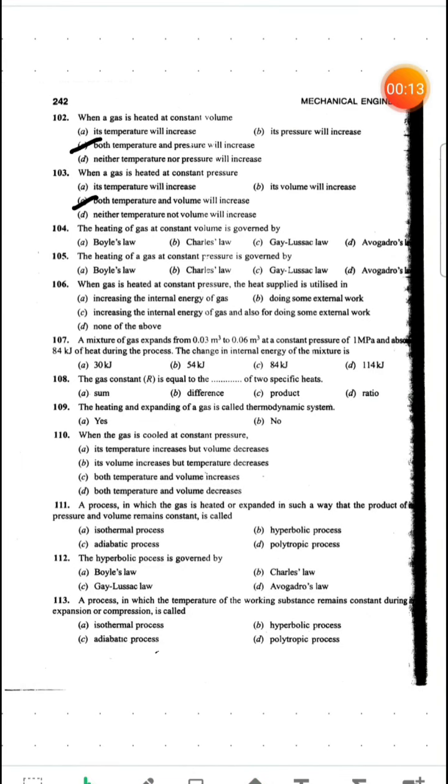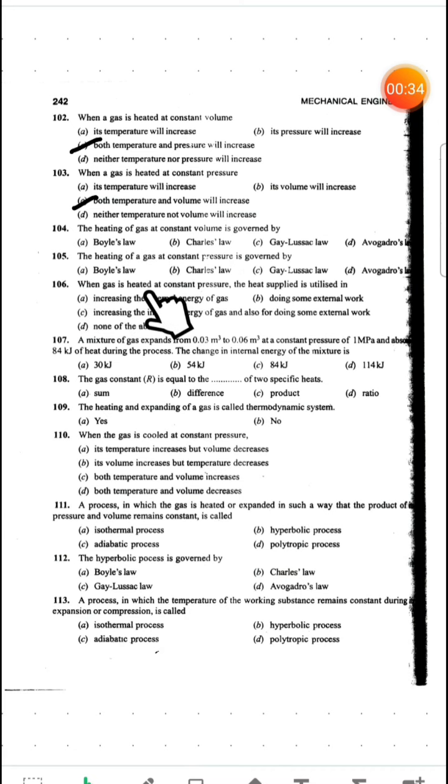Next question, the heating of a gas at constant volume is governed by, constant volume means it is Charles law, right? Answer will be B. Next question, the heating of a gas at constant pressure, sorry, heating of gas at constant volume is Gay-Lussac law, and heating of a gas at constant pressure is Charles law, right?